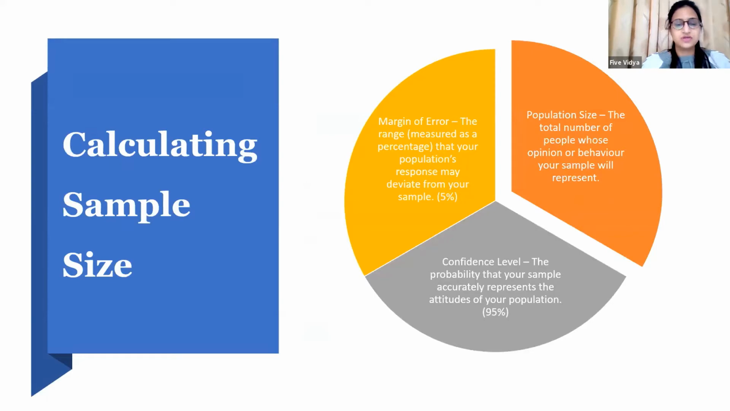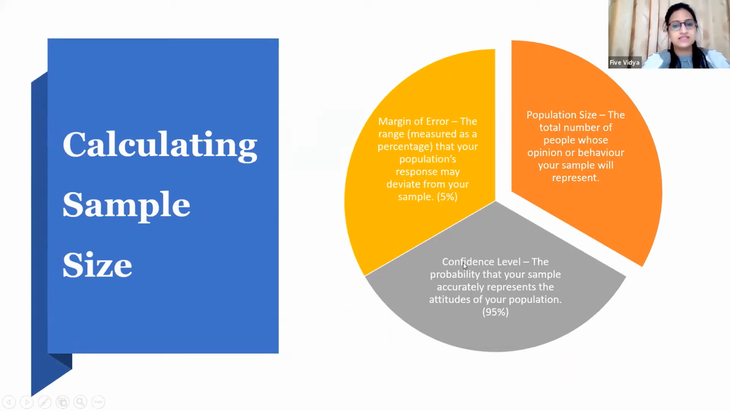Now, whenever you are calculating your sample size, you need to consider three things, even if you are calculating the sample size using some online calculator. So again, you need these three things with you. One is the population size. You should know the total number of population you have in your research. Then the second is the confidence level.